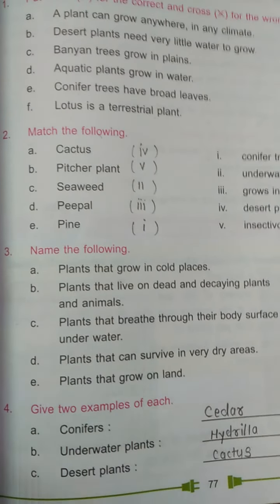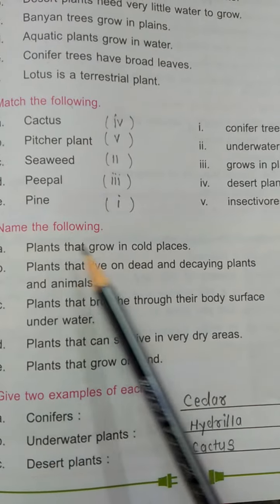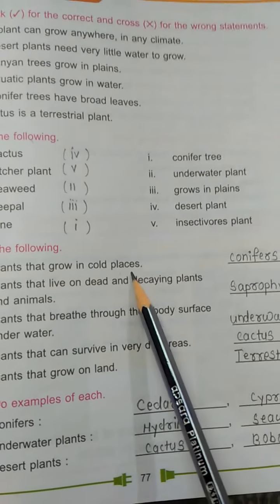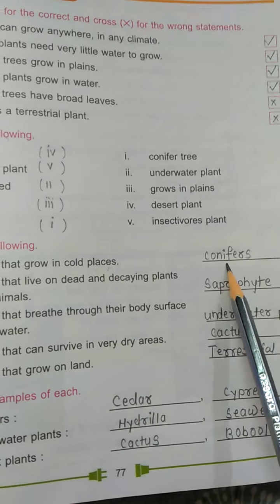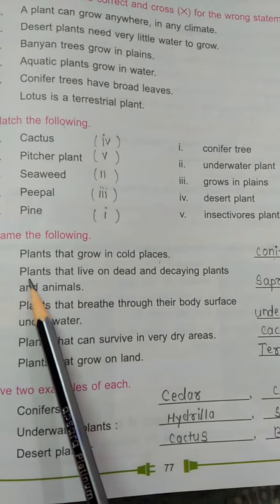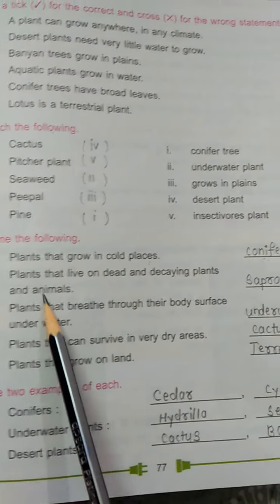Then name the following. We have to name them only. Number A, plants that grow in cold places are called conifer. Then plants that live on dead and decaying plants and animals are saprophytes.